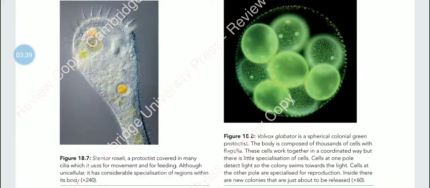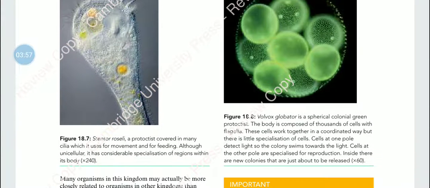If light is detected by one end of this colony, the whole colony will swim towards the light. Then the cells in the other pole are specialized. There is some specialization: they are responsible for reproduction. So here in this one, we can see that there are new regions which are about to be released. The new colonies are about to be released.